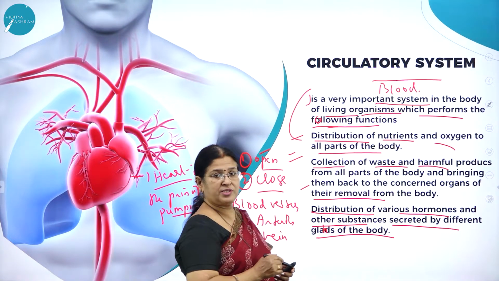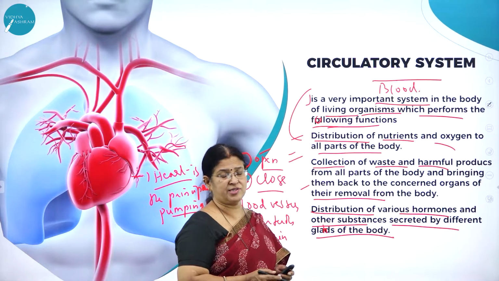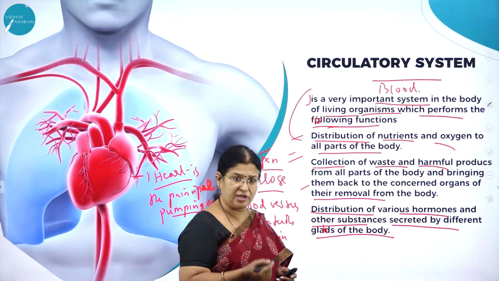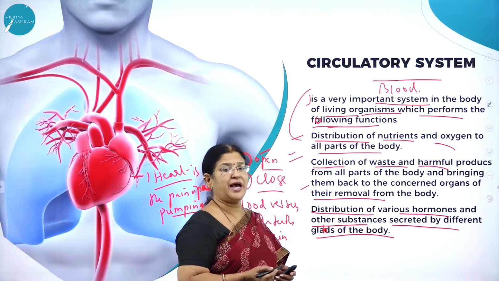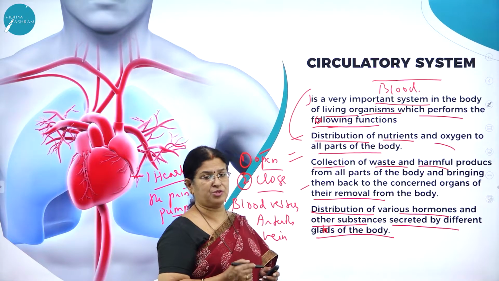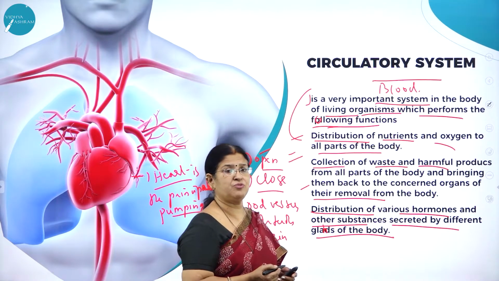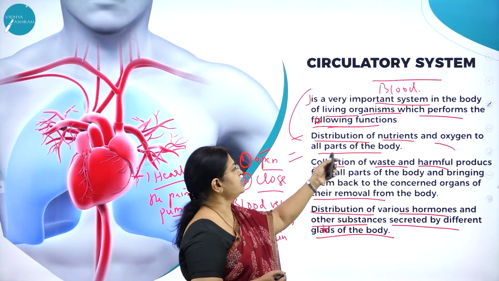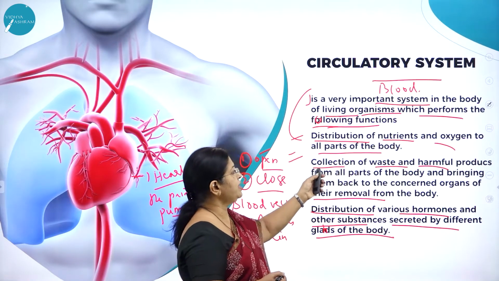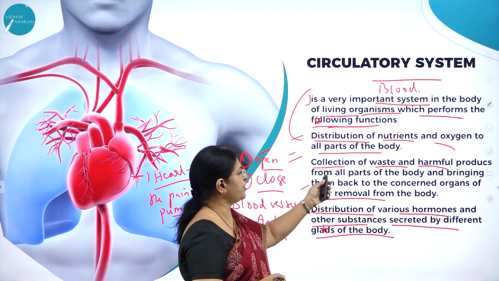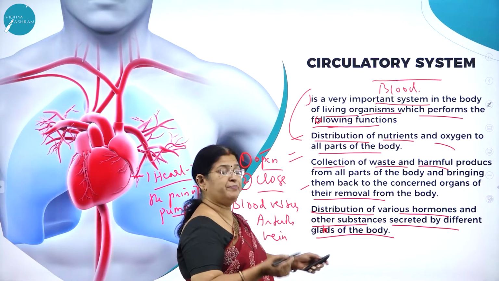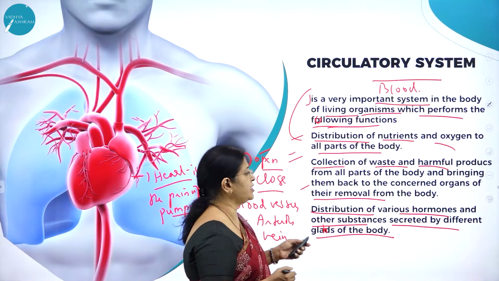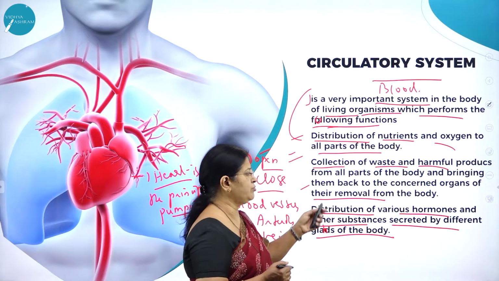So see how important this circulatory system is, as it is in the form of circulation and transportation. It is very much involved in transporting the nutrients and oxygen to all parts of the body, collection of waste and harmful products from all parts of the body, and bringing them back to the concerned organs for removal from the body.